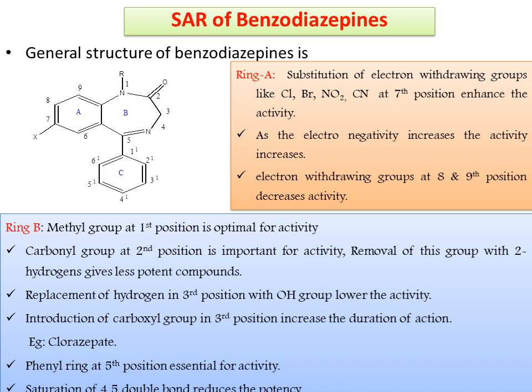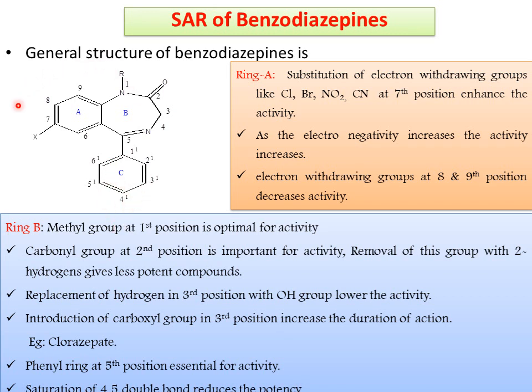Coming to the SAR, just observe. First we have to write the general structure of benzodiazepine. This is the general structure. Before we discuss the SAR, the SAR is divided into three parts: ring A, ring B, and ring C.